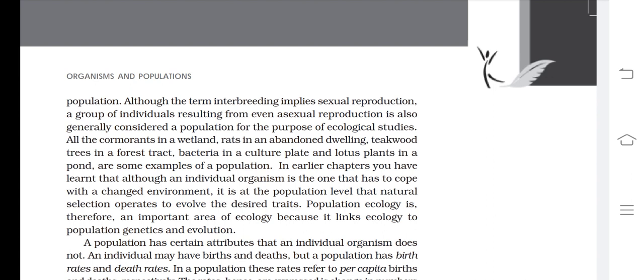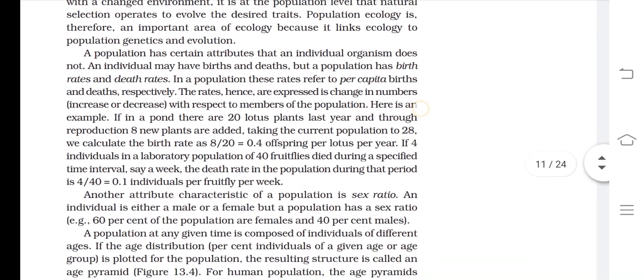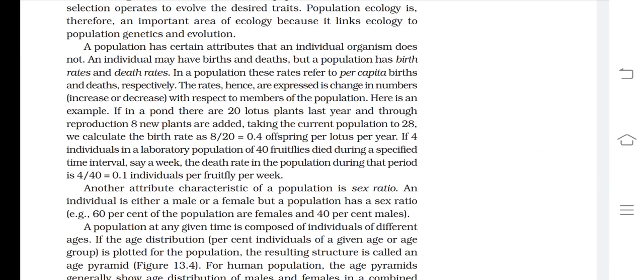Then there are some challenges against individual organisms, while a population has different natural selection characters, because of which desired traits originate. Population ecology is a very important area of ecology, because it links ecology with two branches: first, population genetics, and second, evolution. So underline these two names, population genetics and evolution.